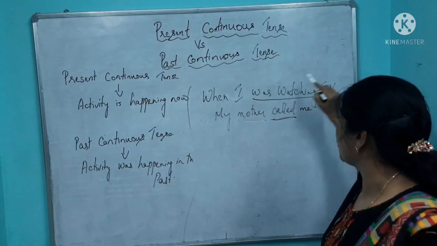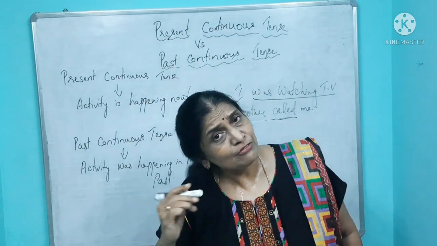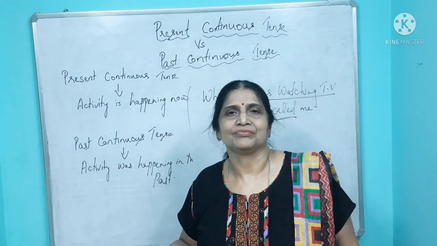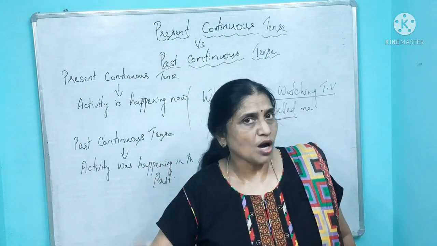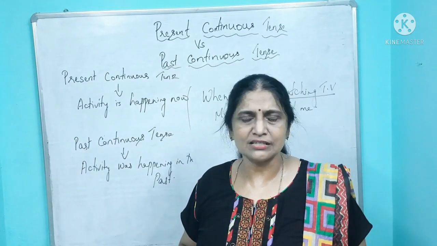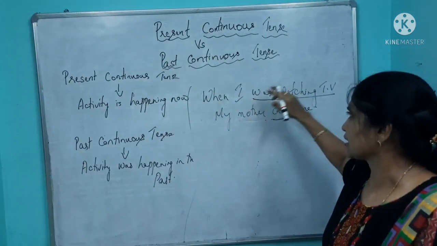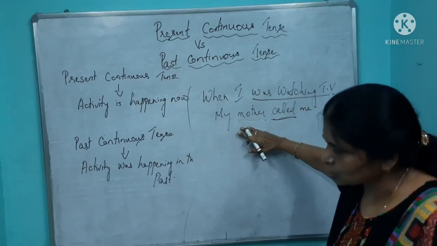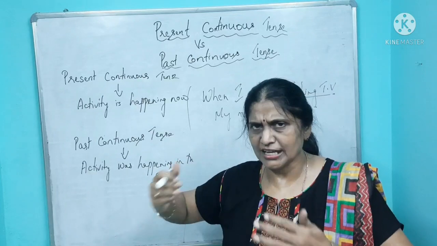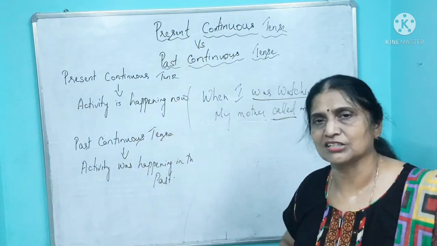When I was watching TV, my mother called me. When I was writing a poem, my brother took the pen from me. Okay? While I was walking, the bus blocked me. Okay, you're able to understand. Like that, you can use it in the past when the activity was happening and something else also happened simultaneously. What is the meaning of simultaneously? At the same time you're doing that, at the same time something also happened, then you use past continuous tense.